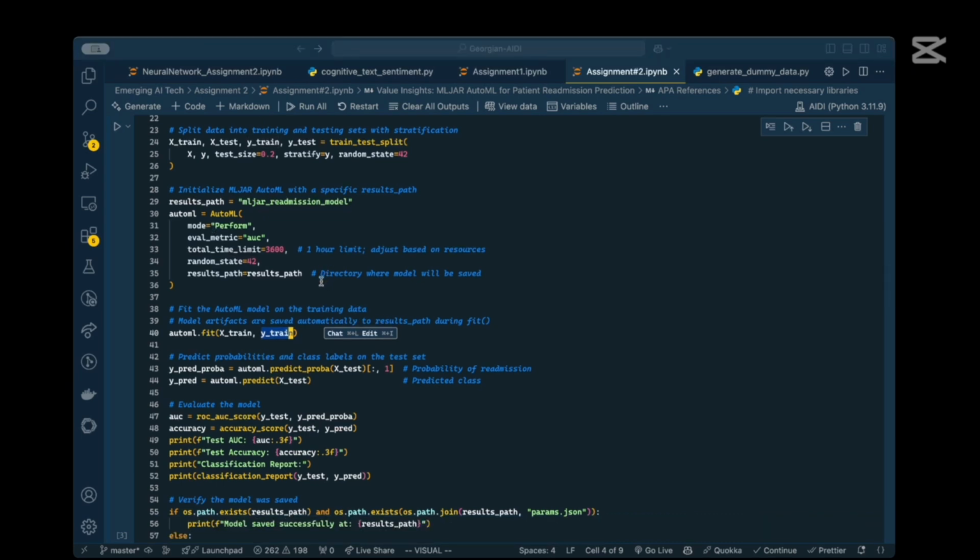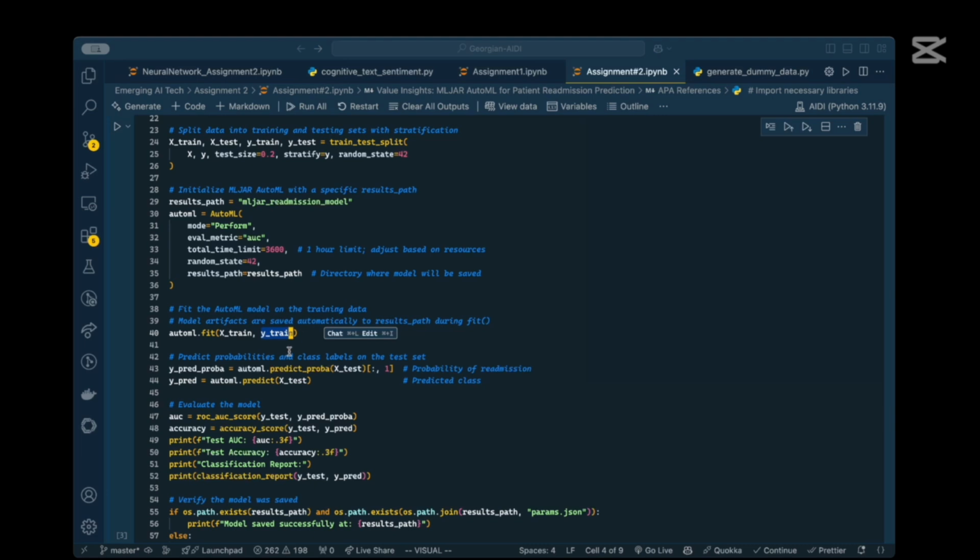In AutoML, while calling the AutoML class, we have used the mode as Perform. This is a balanced mode for good performance. And AUC, also known as area under the curve, is used as the metric for imbalanced datasets. The total time limit is 1 hour. This is to prevent excessive computation, since we have limited resources, so we just kept an hour of total time limit. And the result path is a directory to store the trained models.